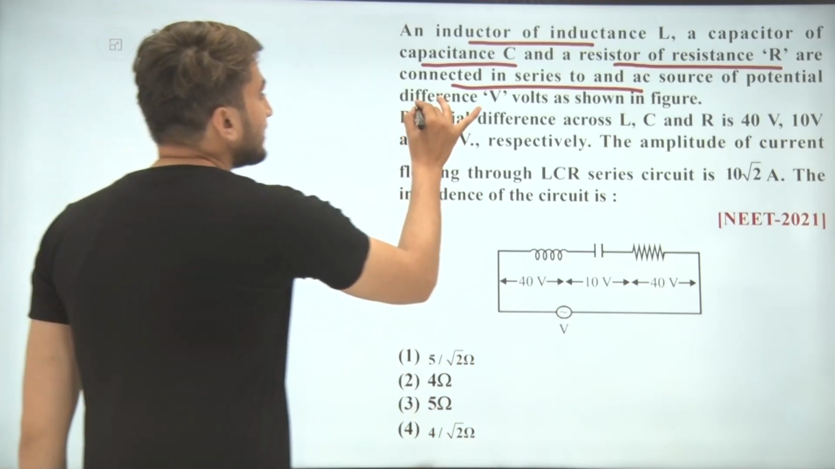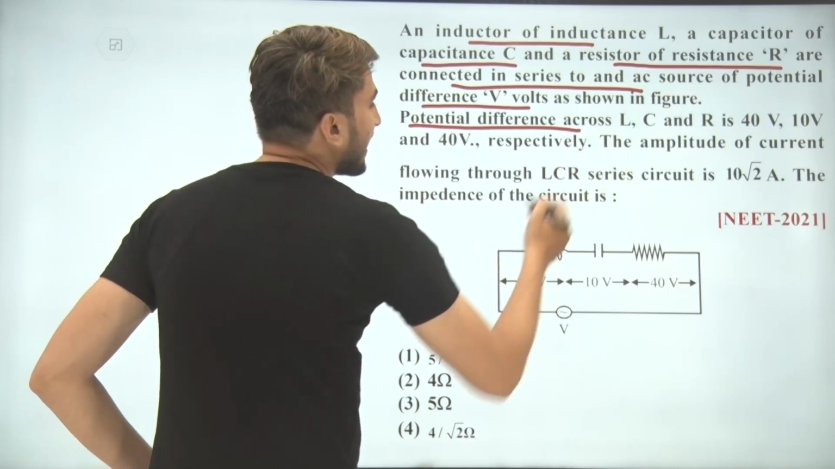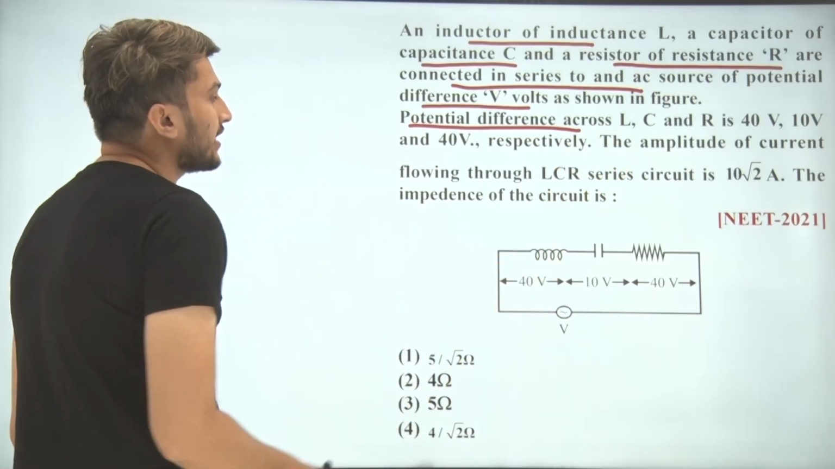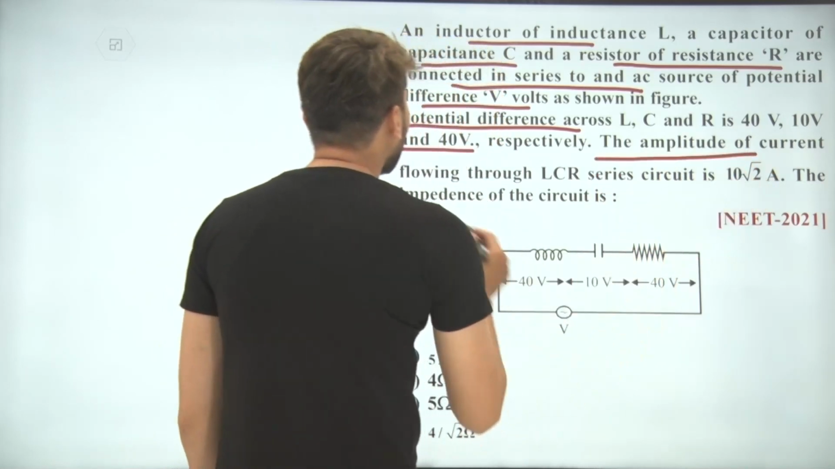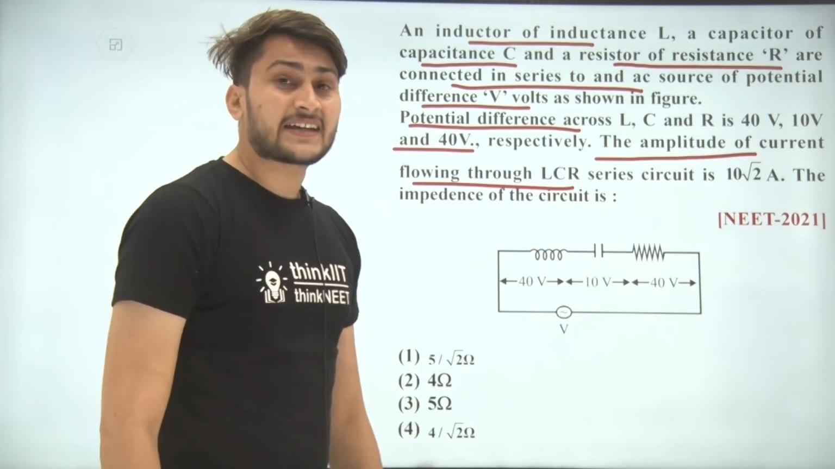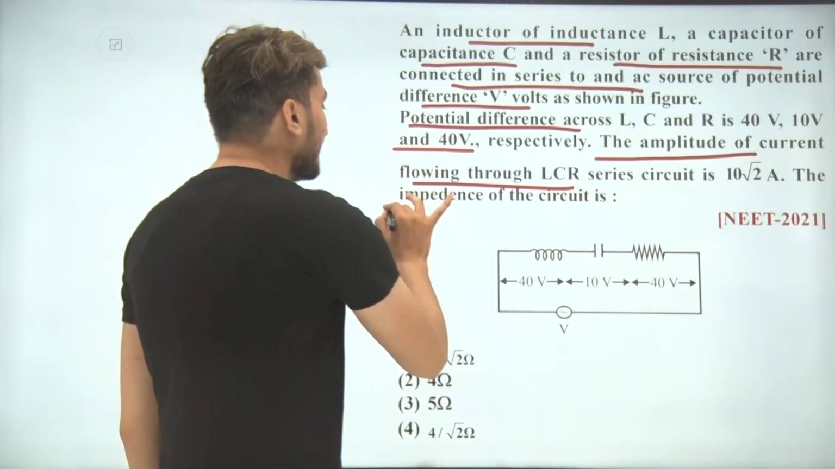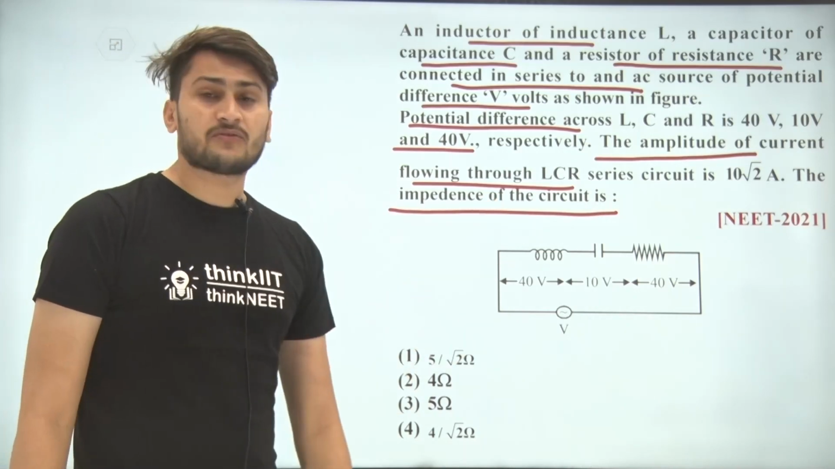of potential difference V volts as shown in figure. Now the potential difference across L, C and R is 40, 10 and 40 volt respectively. The amplitude of the current flowing through the LCR series circuit is 10 root 2 ampere. Then what is the impedance of the circuit? What students? What we have to find? The impedance of the circuit.